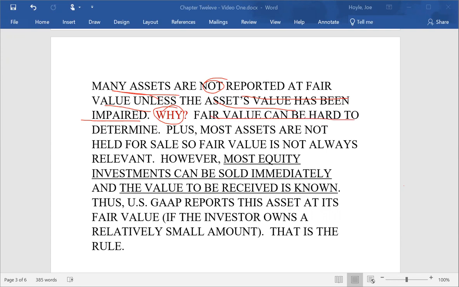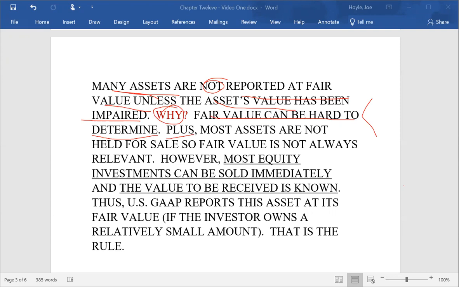First off, fair value can be very hard to determine. What is the fair market value of a piece of equipment? What is the fair market value of a large computer? Well, we could kind of come up with that, but it's not very accurate. It's more or less just a guess. And accountants, as I have said before, don't like guesses. So therefore, fair value is just a guess, and that kind of turns accountants off.